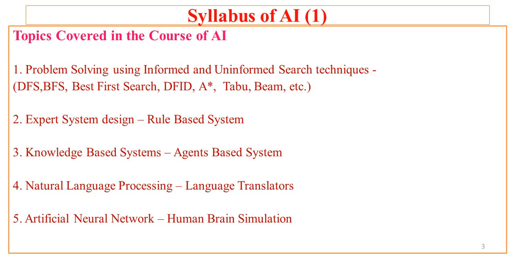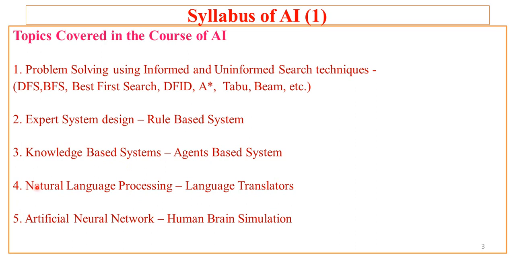Then we will also see the expert system design, under which we will see the rule based systems, that is, design of rule based systems. Then we will also see knowledge based systems, which will be based on the agent based system, that is, the system design based on the agents.